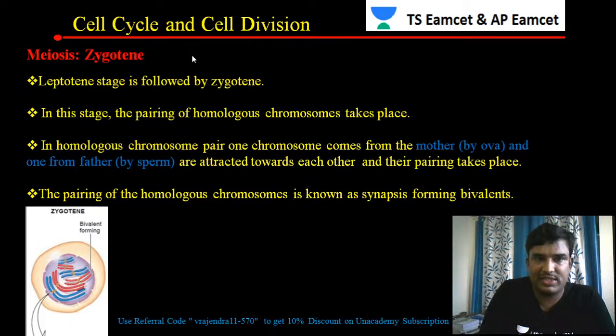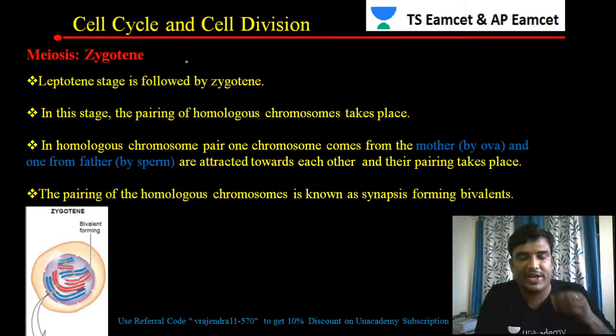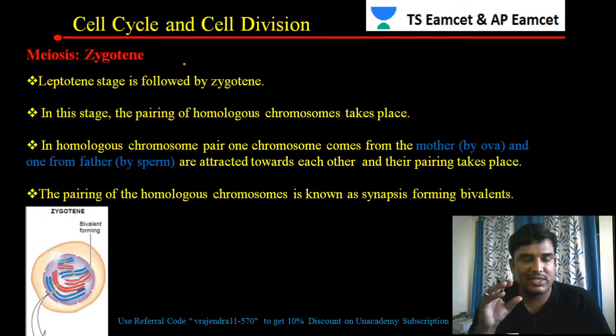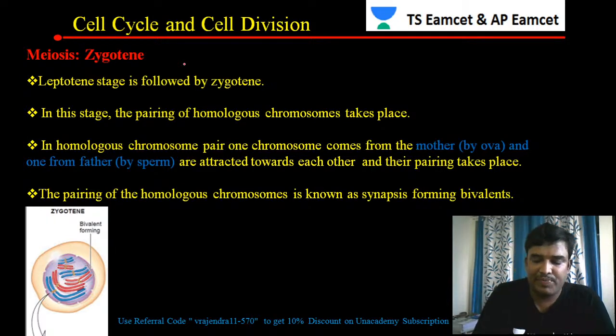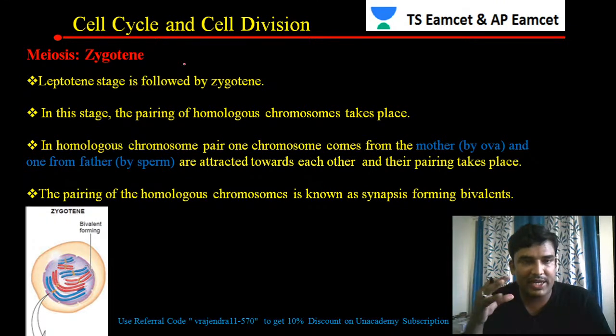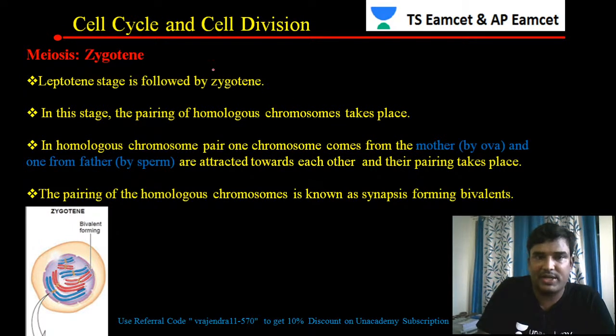That is about the leptotene stage, students. Finally, what is happening in the leptotene stage? Condensation of the chromosomes is taking place. Then the formation of the Darlington or bouquet stage is observed. Centrioles are migrating towards the opposite poles, ready to form the spindle fibers, and they are forming the mitotic spindle.